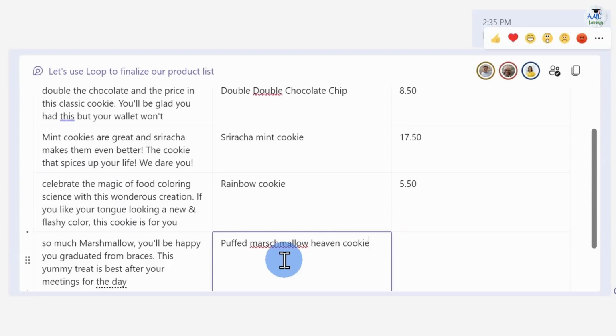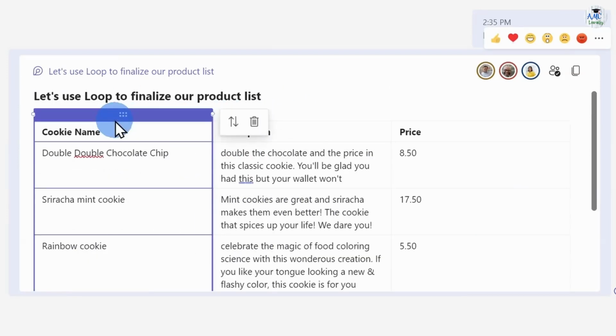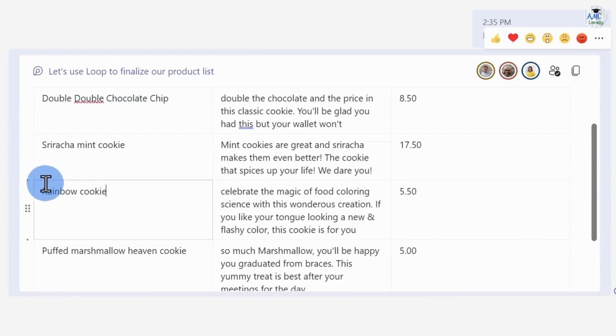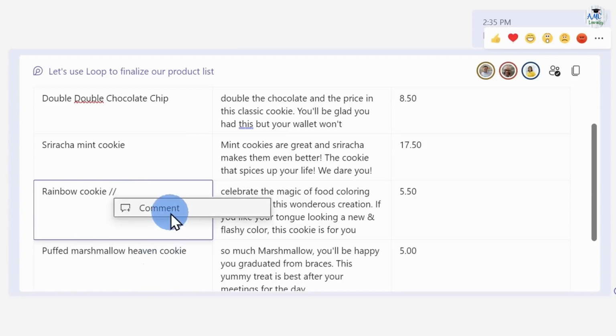I arranged the table a little off. I should have put the name first, so let me actually drag and drop that column over. Yes, I think the rainbow cookie idea is extremely cute. To find out who submitted this, I could simply hover over, and it appears Diego was the one. I am able to hit the / key twice here and thus enable me to post a comment.